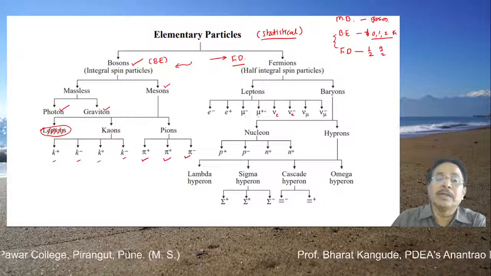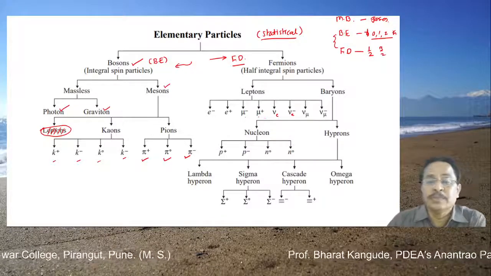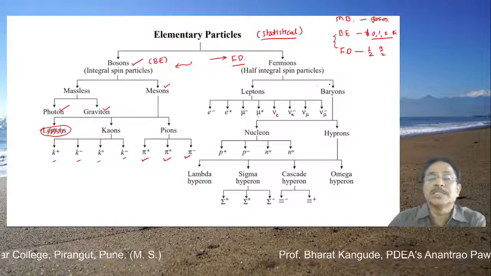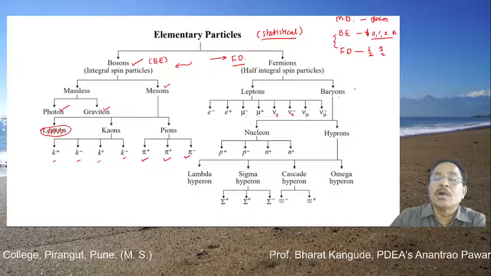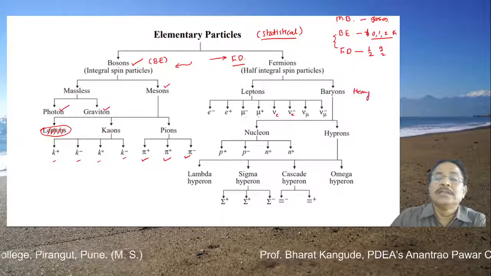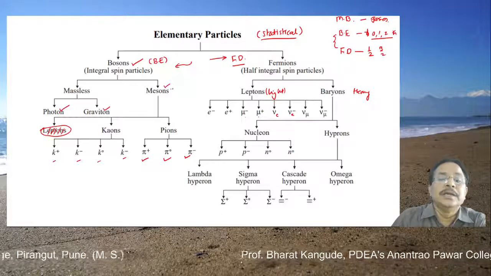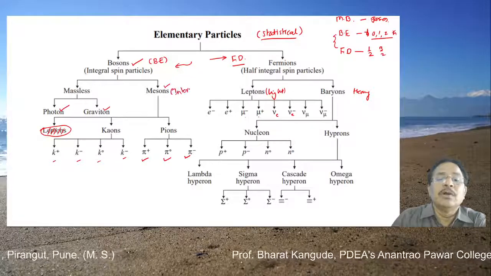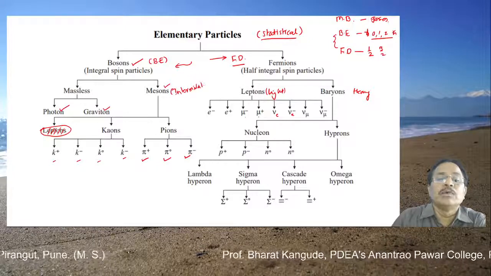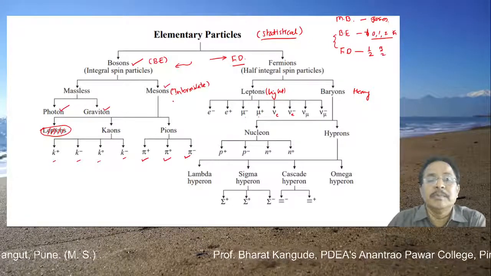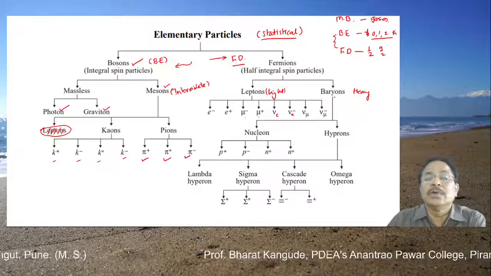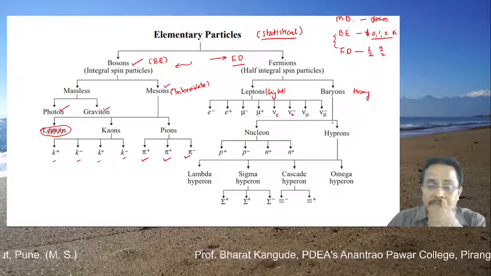These are lightweight particles, and we have already discussed their properties. Then the second type of fermion classification is called baryons, which are heavy. Mesons are light, baryons are heavy, and these are of intermediate masses. So based on masses we can go for this type of classification, that is mesons, leptons and baryons, which is the group compared here.